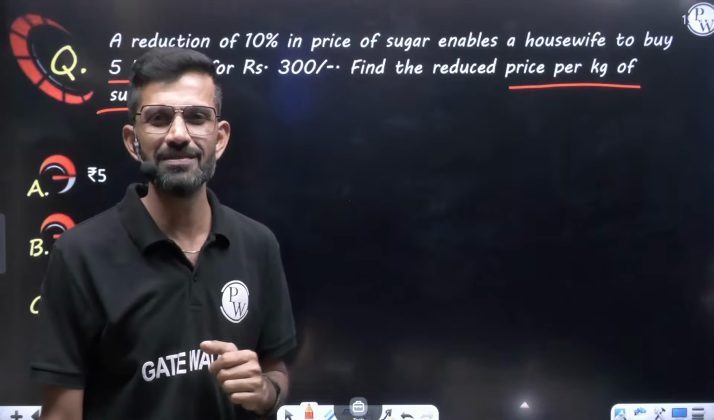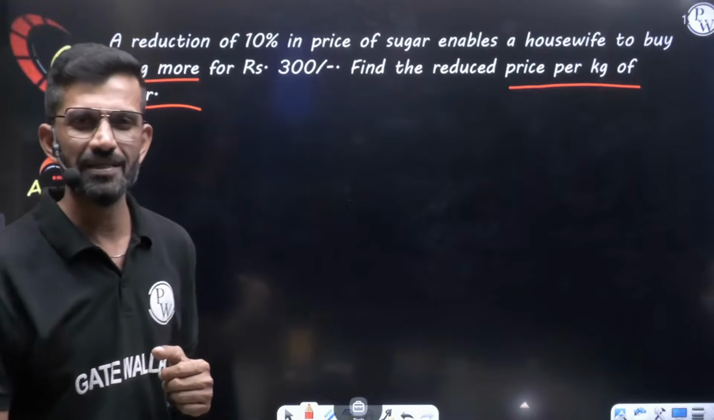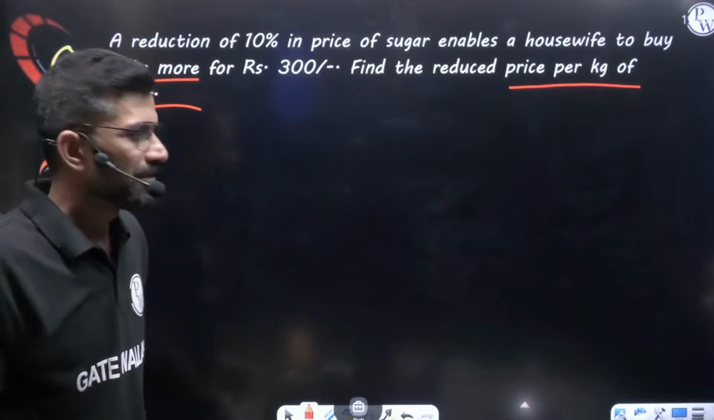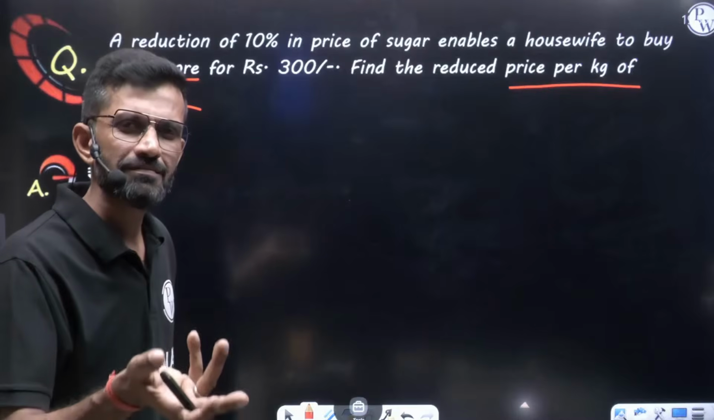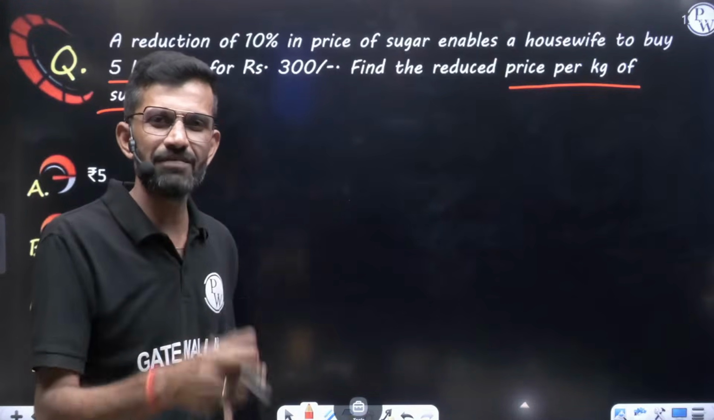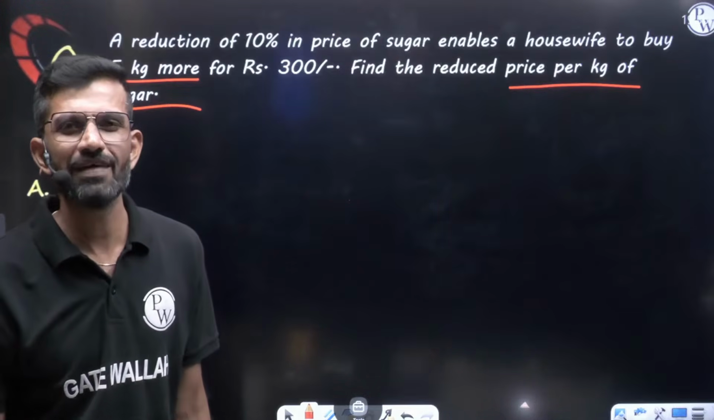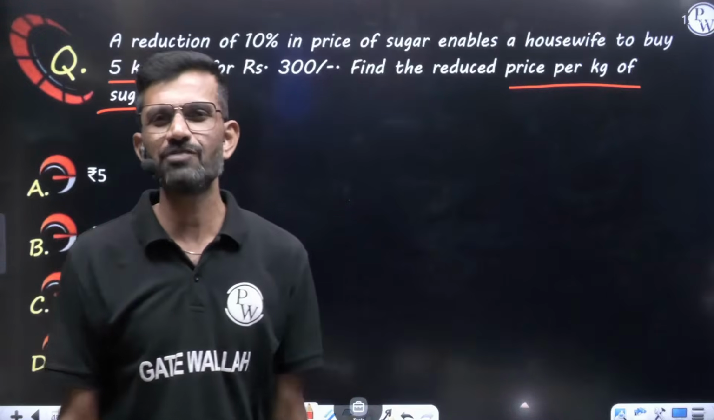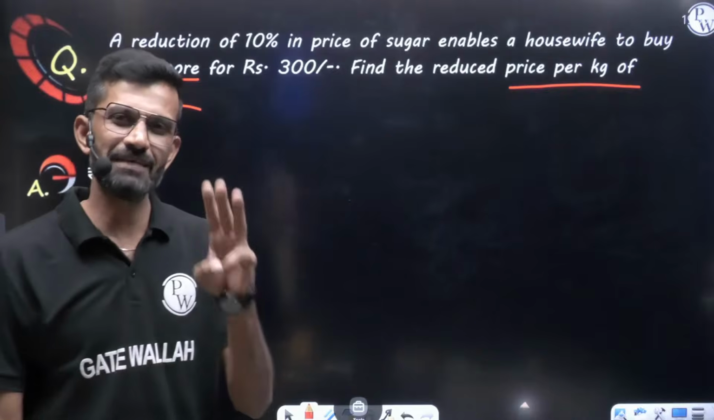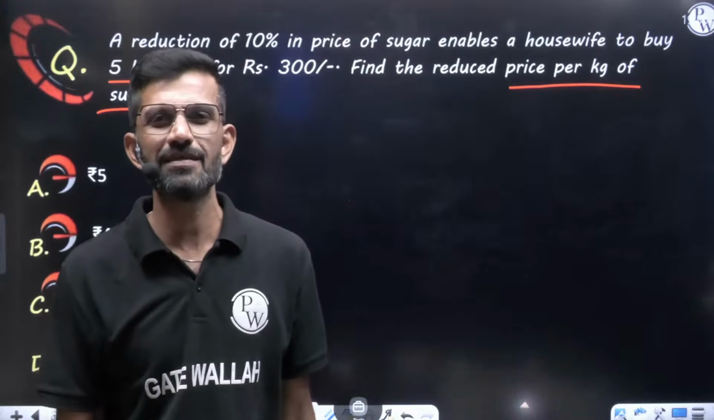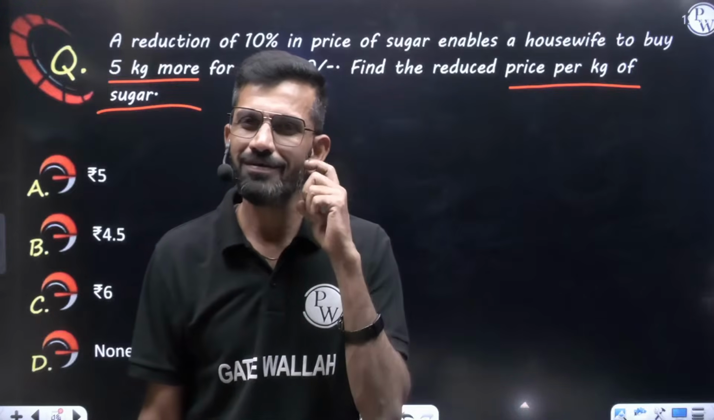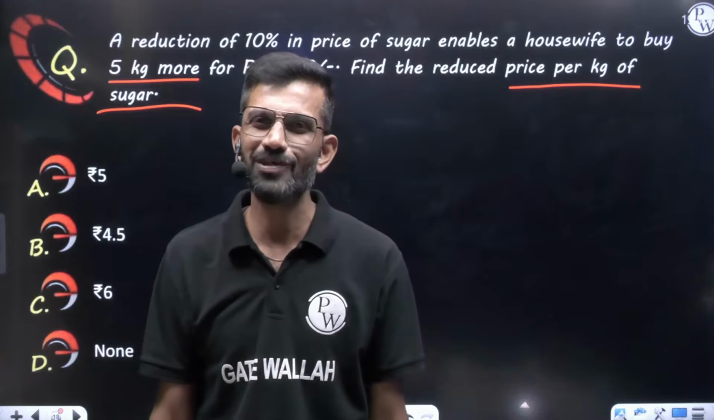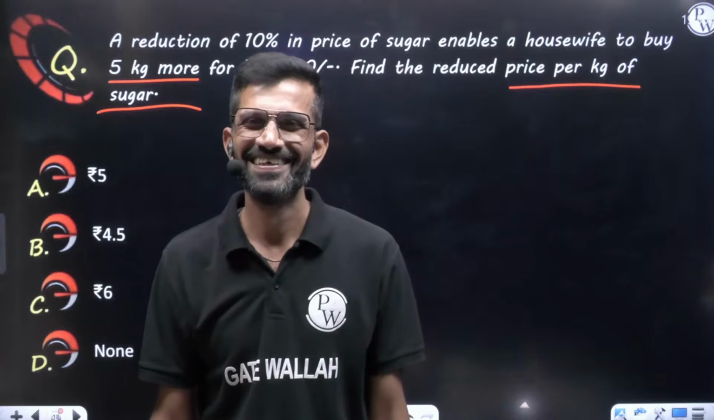In 300 rupees, earlier she was taking some kg. We don't know how many kg. You know very well in maths, if one variable is unknown, we consider it as x. If two variables are unknown, we consider x and y. If three variables are unknown, we make it x, y, z. And if four variables are unknown, we leave the question and go to the next question. Am I right? So anyhow.